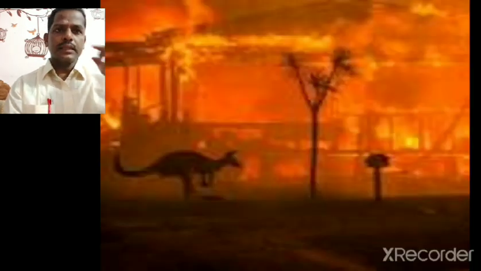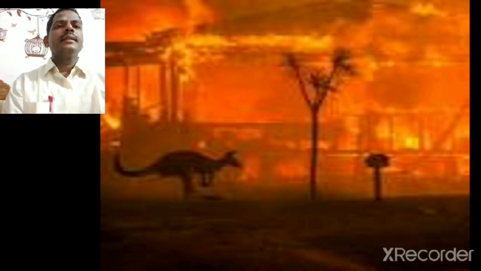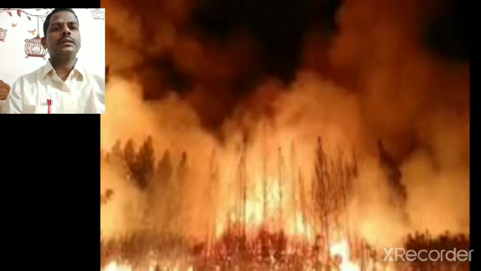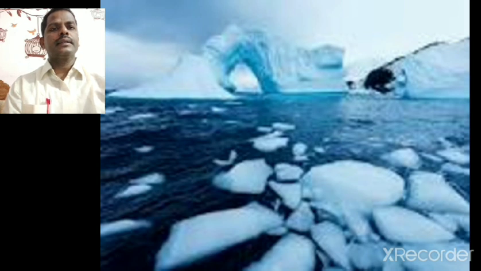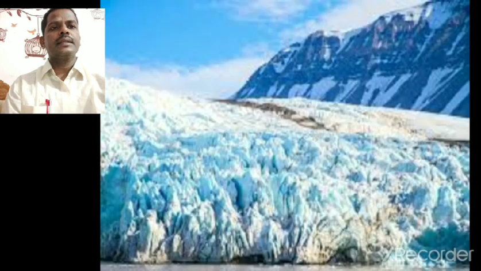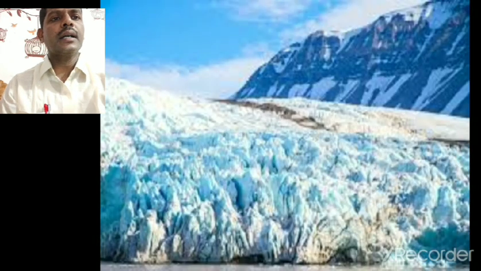So here are some pictures. The destruction caused by fire, even you know that the dinosaurs became extinct with fire, and fire causes destruction. Now ice in the morning time. Here ice is covering and preventing oxygen for the small worms, causing destruction. Here the glaciers are melting, so ice is also causing the end of the world. This is the destruction caused by ice.